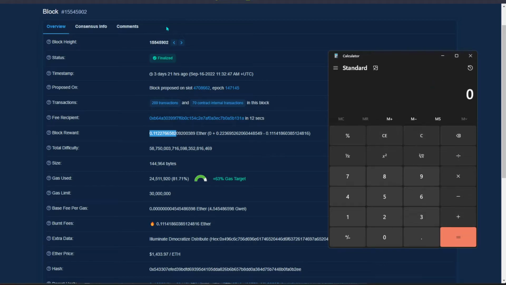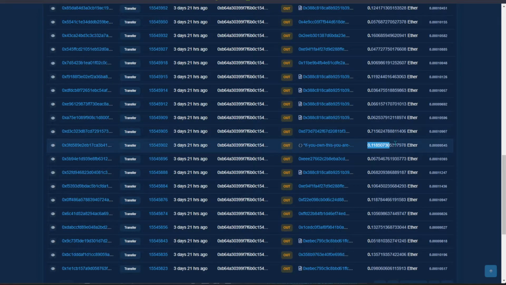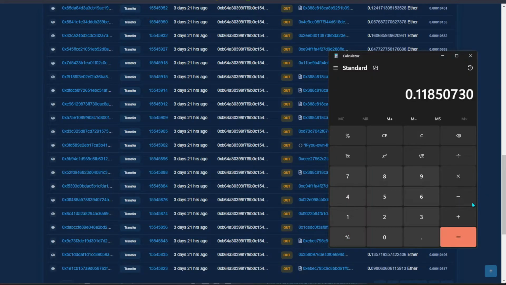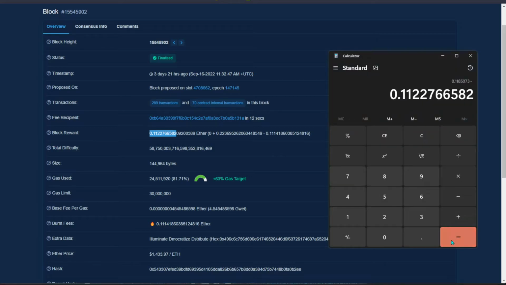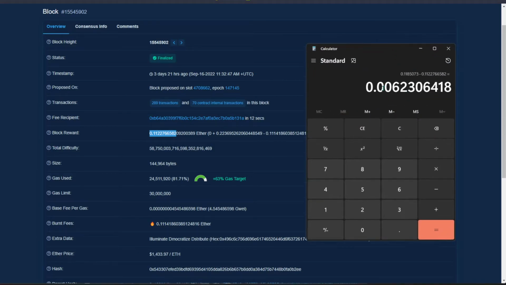Oh shit, give me a while. So over here, we're going to copy this amount, minus off the amount that I was supposed to receive. And of course, over here you can see it's not much of a value, but you are basically generating additional Ethereum on top of proposing a block.